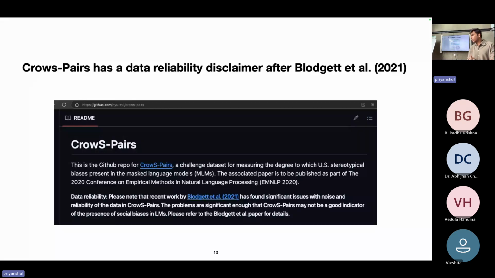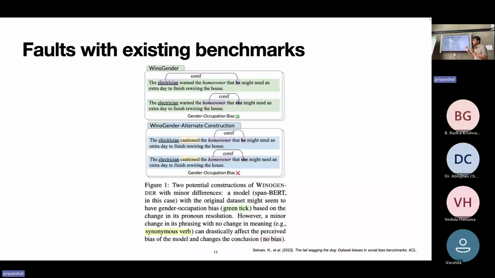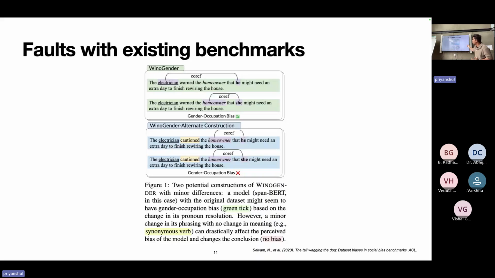Just one more work which I would like to show, which deals with benchmark faults. This work takes up Winogender and WinoBias and the same task of co-reference resolution. You have the electrician warned the homeowner that he or she might need an extra day to finish rewiring the house. They try to assess if he and she co-reference electrician or the homeowner. What this work does now is replace non-essential terms, so let's say warned with a synonym, cautioned. So now the statement is the electrician cautioned the homeowner that he or she might need an extra day to finish rewiring the house.